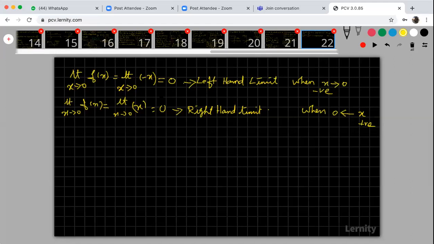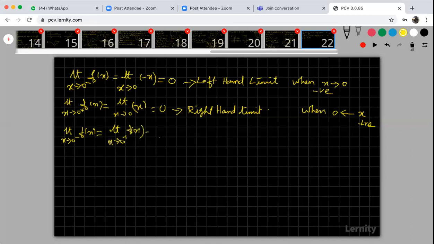And the symbol: no need to write left hand limit or right hand limit. If you put a minus here, this minus denotes the left hand limit of f of x as x tends to 0. If you put a plus here, then this is denoted as the right hand limit of f of x when x tends to 0. If these two are equal: limit x tends to 0 minus of f of x, limit x tends to 0 plus of f of x.